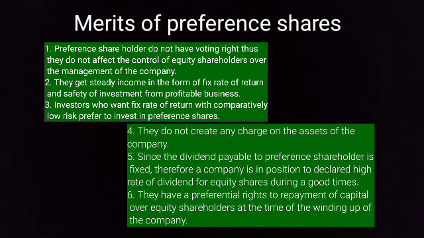Fifth, since the dividend payable to preference shareholders is fixed, the company is in a position to declare a high rate of dividend for the equity shareholders during good times. Sixth, they have the preferential right to repayment of capital over equity shareholders at the time of winding up of the company. So these 6 points are the merits or advantages of preference shares.